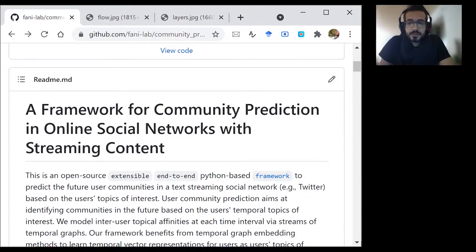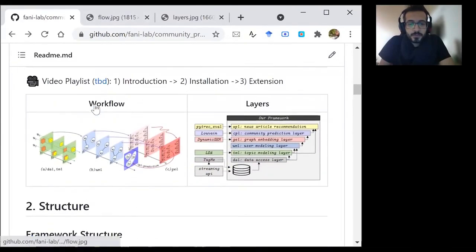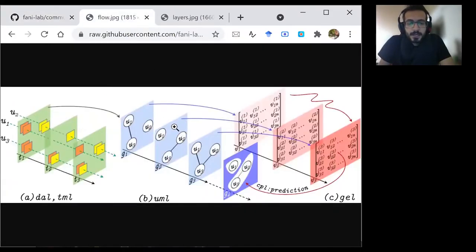Let's start with a brief explanation of our framework with these two images, the workflow and the layers. Let's start with the workflow. This is the main flow that we divided into 3 steps. Suppose that users U1, U2, and U3 tweeted in 3 consecutive days, T1, T2, and T3.